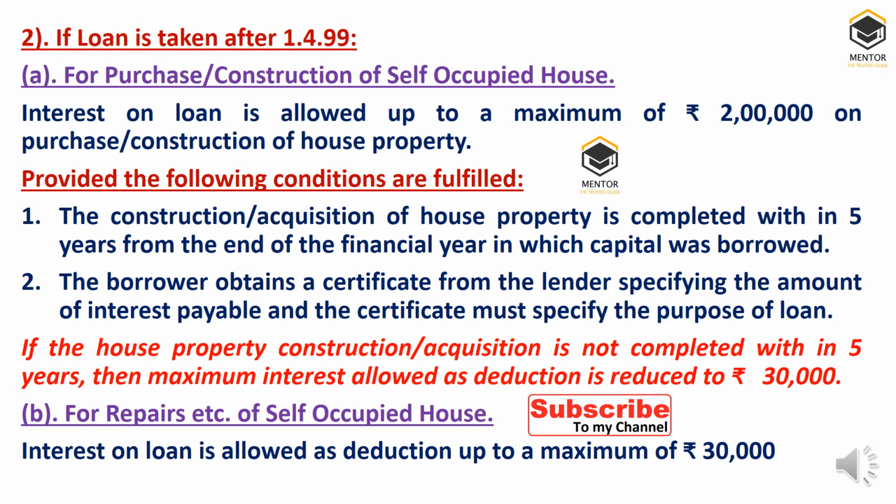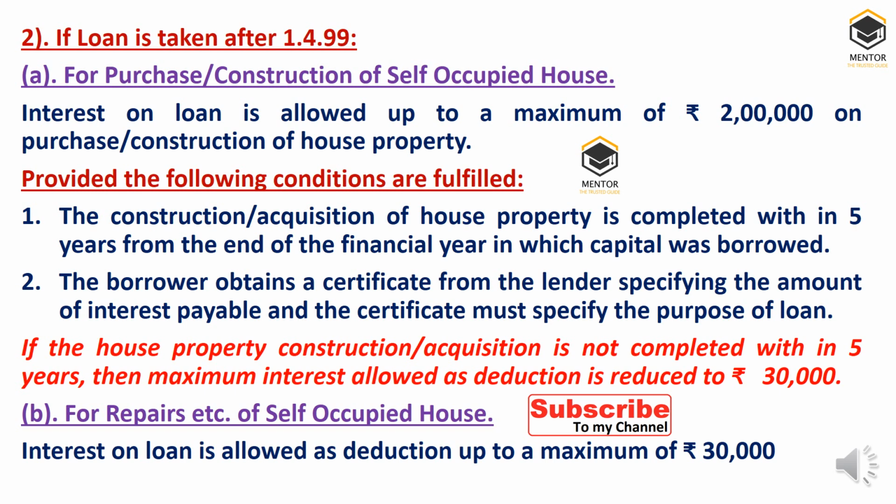The conditions are: the construction or acquisition of house property must be completed within 5 years from the end of the financial year in which the loan or capital was borrowed. The borrower obtains a certificate from the lender specifying the amount of interest payable, and the certificate must specify the purpose of the loan. Anyway, this certificate will be taken. So if these conditions are satisfied, maximum 2 lakh rupees is allowed as deduction after 1-4-1999.